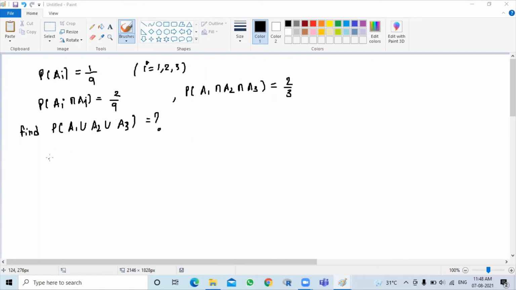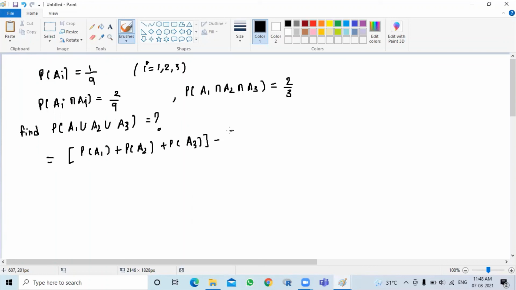So as I said, we open this probability. First of all, we have to add all the individual probabilities. That is probability of A1 plus probability of A2 plus probability of A3.